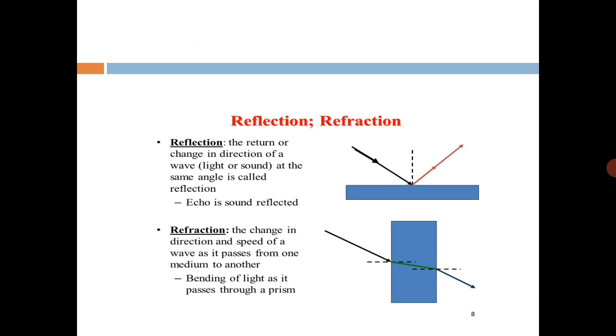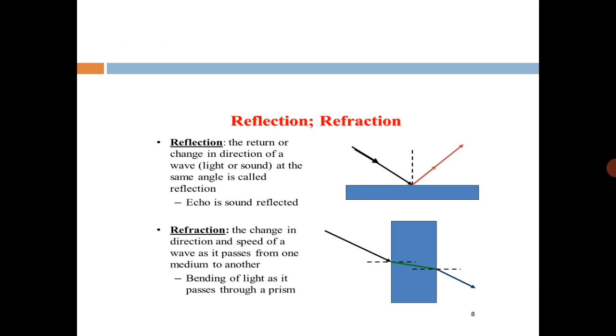Next is the difference between reflection and refraction. These two are phenomena observed with light. First of all, reflection. What is reflection? The return or change in the direction of a wave, light or sound, at the same angle, that is called reflection. Its example is an echo, sound reflected.